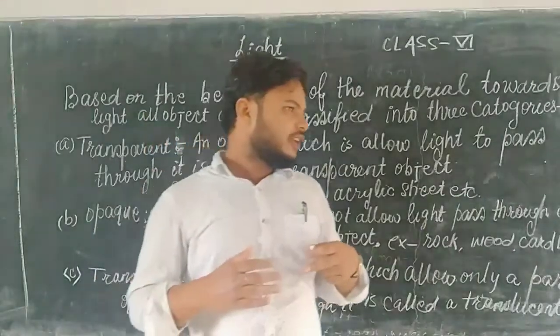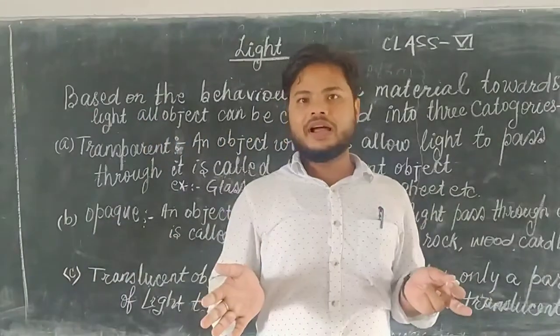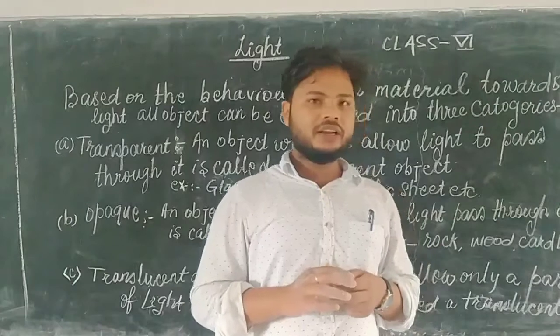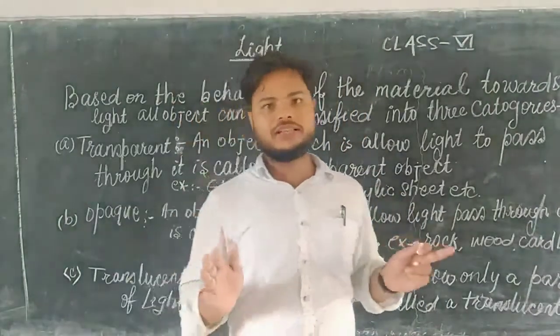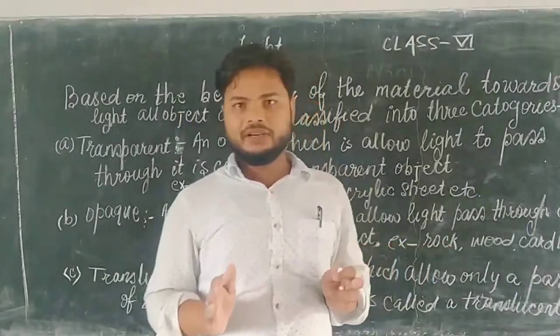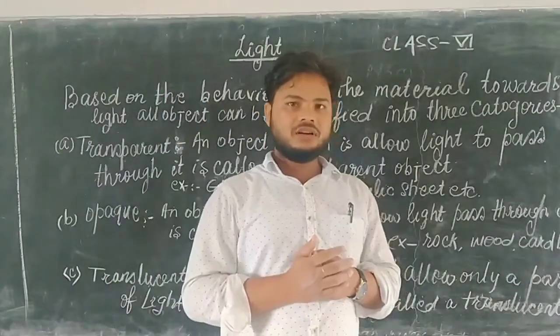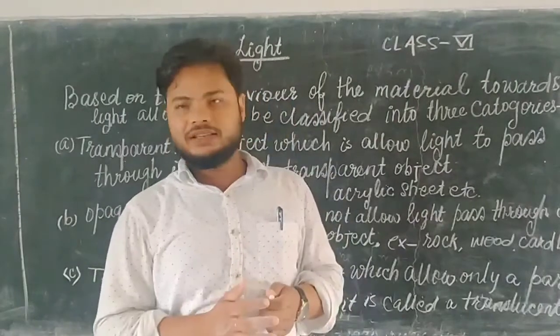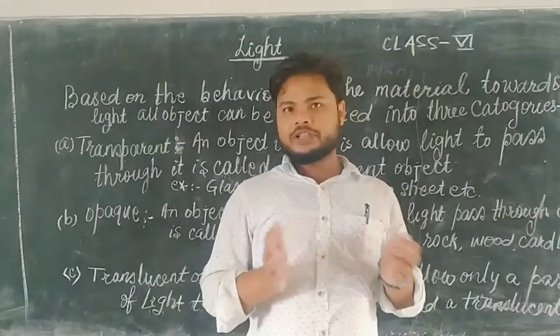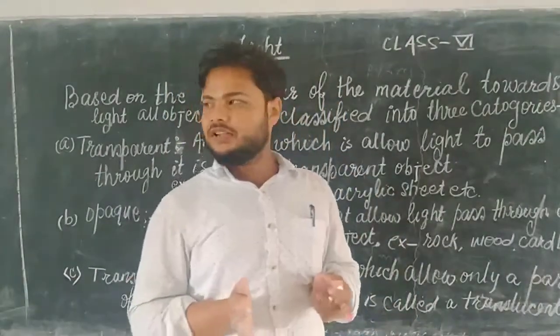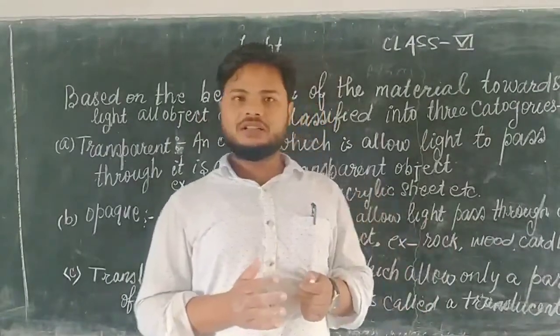It means if the medium is of the same nature and does not change, light travels in a straight line. If the medium changes, in that case light deviates from its path. It means light changes its path.